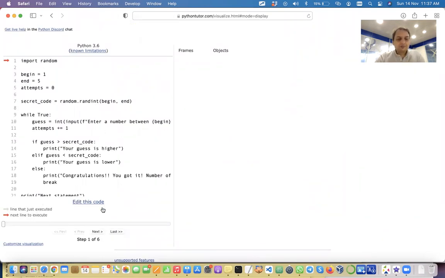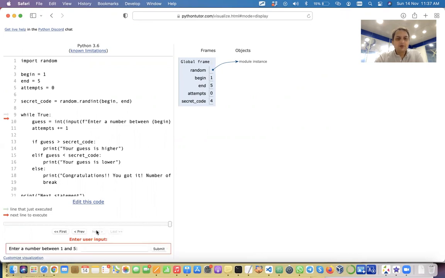And then you can do next to see your code, right? So we'll say next, and you see it will show you what the things are. So begin is there. We're creating this random, we have imported the random module. So begin, then end variable I'm creating, then attempts is 0. These values are here. Then secret code. So now we know the secret code, this is 4, right? So now enter a number between this thing.